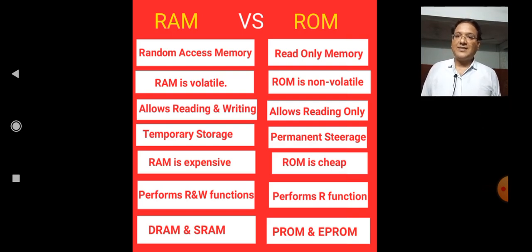RAM is expensive, ROM is cheap. DRAM and SRAM are the types of RAM, and PROM, EPROM and EEPROM are the types of ROM.